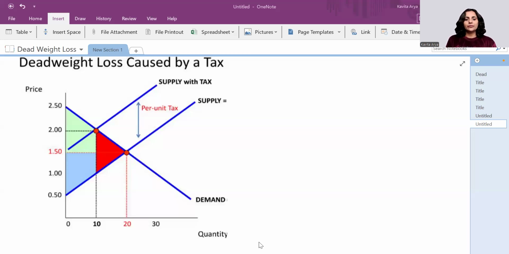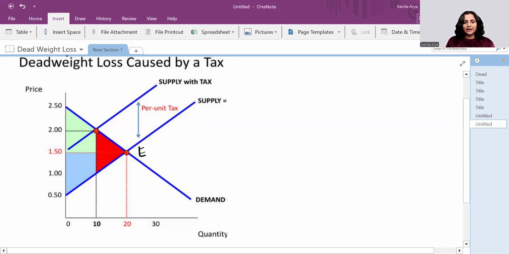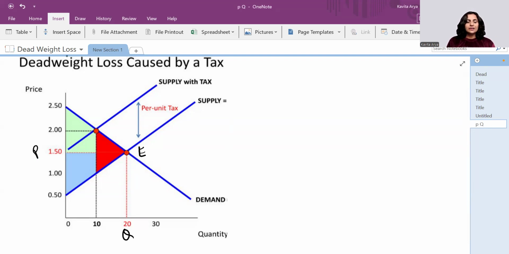In this diagram, we see that the demand curve is sloping down, and the supply curve is moving up, determining the equilibrium at this point, price at 1.5 and quantity at 20. So if we are not talking, just for a moment, about this supply with tax, what is going to be the consumer surplus in case of a perfect market?